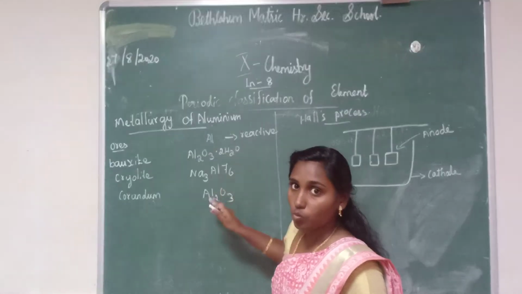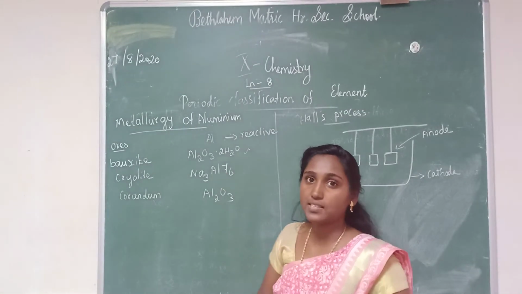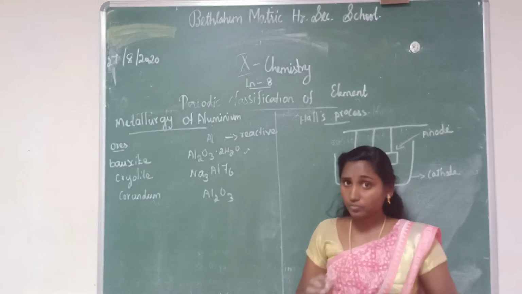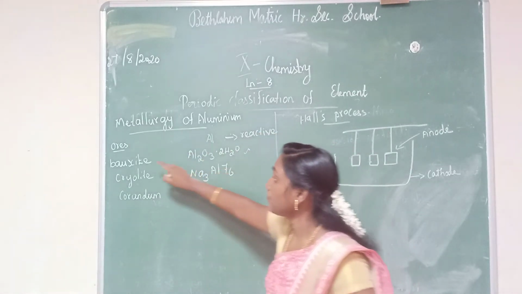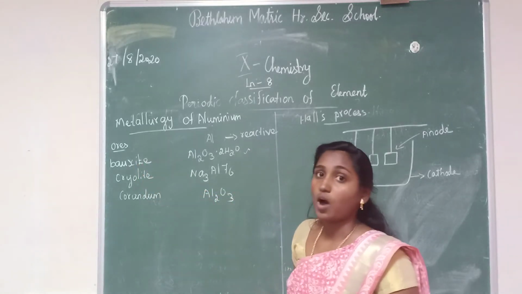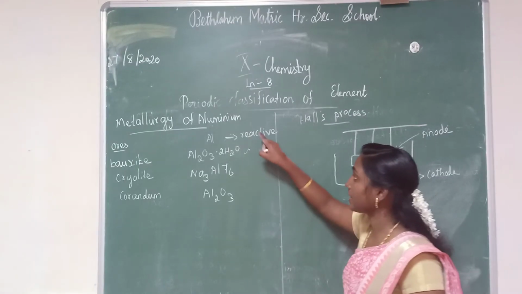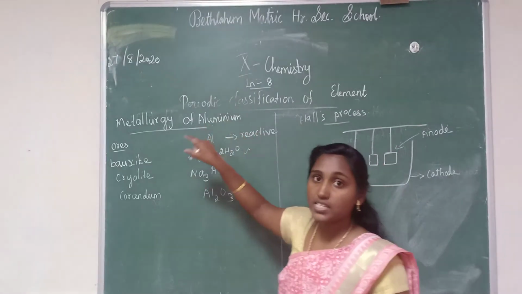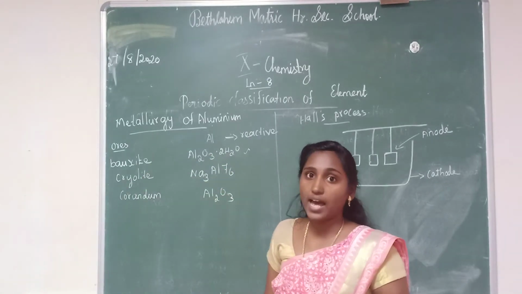From these three ores, bauxite is the chief ore of aluminium. This is also one more question: which one is the chief ore of aluminium? Bauxite. Aluminium is the most abundant metal in the earth's crust, it is reactive, it occurs in a combined state, and bauxite is its chief ore.